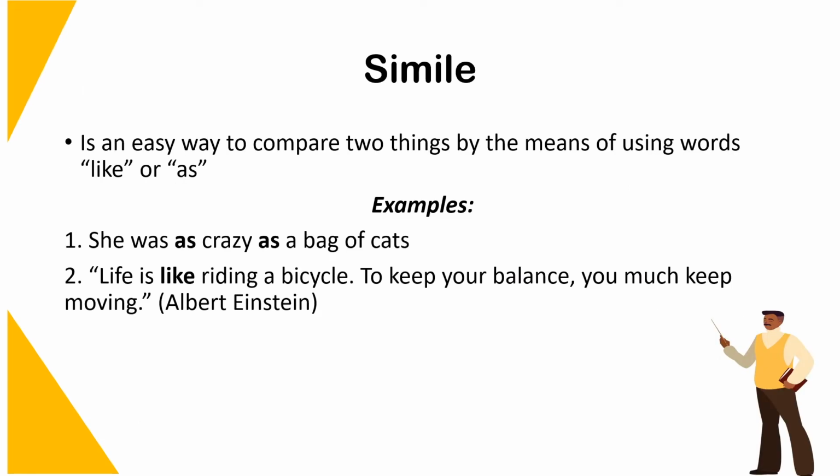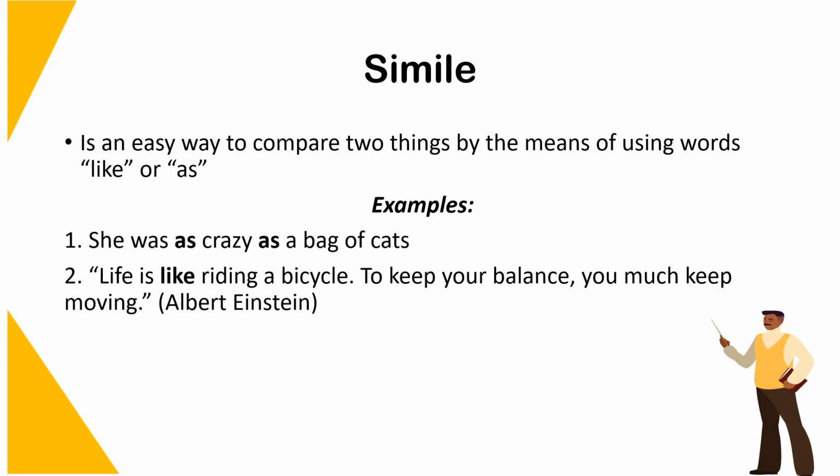The first one we will look at is a simile. A simile is an easy way to compare two things by means of using the words like or as. The first example we'll look at is she was as crazy as a bag of cats. And the second one is life is like riding a bicycle. To keep your balance, you must keep moving.